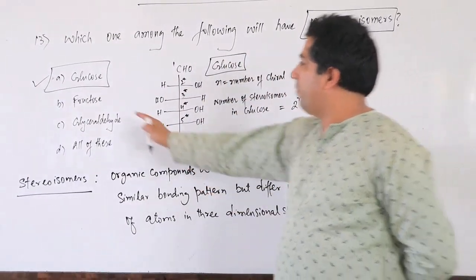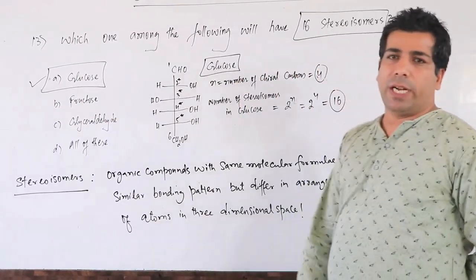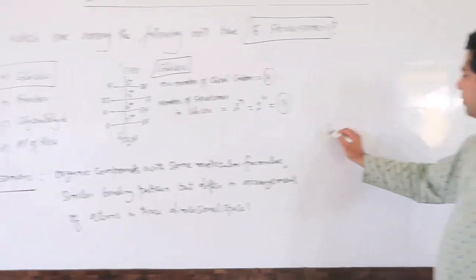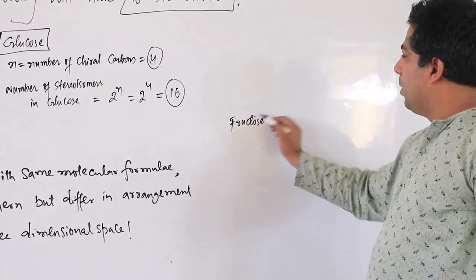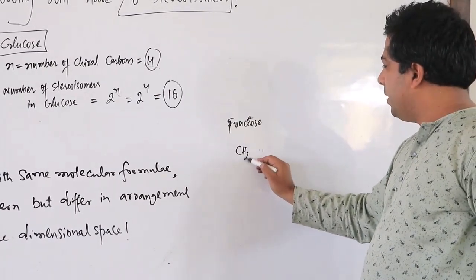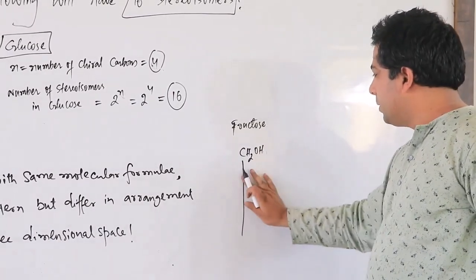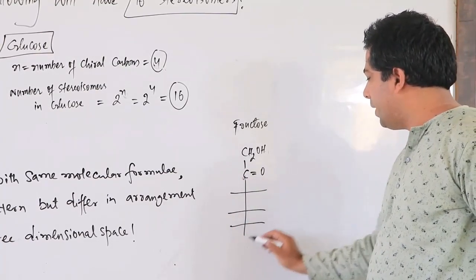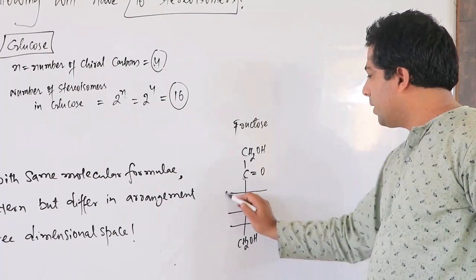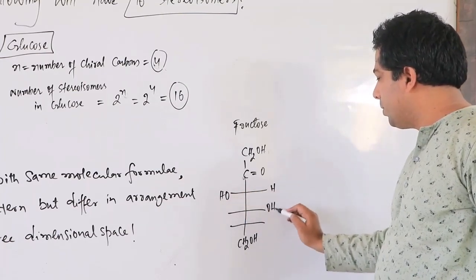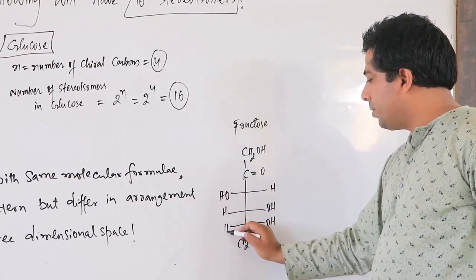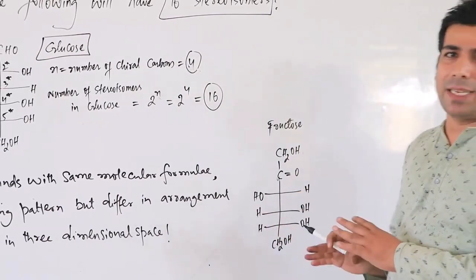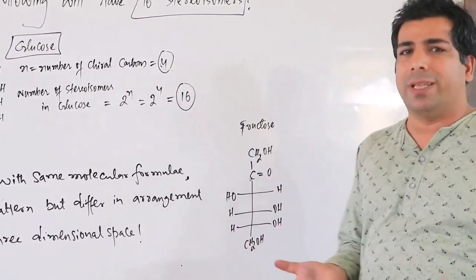But let us go to the fructose molecule. I have already told you that the fructose molecule has only 3 chiral carbons. Fructose is like this: CH2OH, then the second carbon is the ketonic group, C double bond O, then third, fourth, fifth and sixth, CH2OH, third carbon OH, H, OH, OH, H and H. You need not draw these structures. I want to show you where the chiral carbons are, as I have already told you in theory classes.